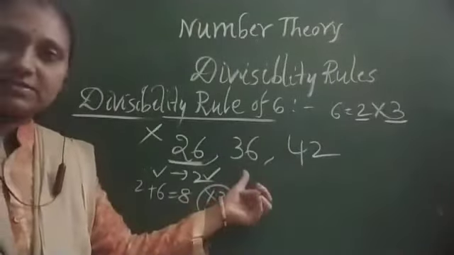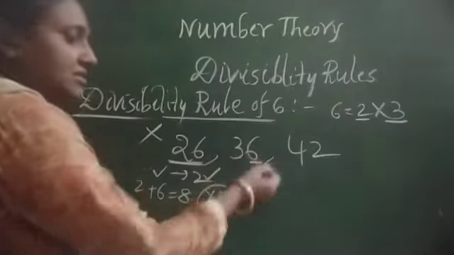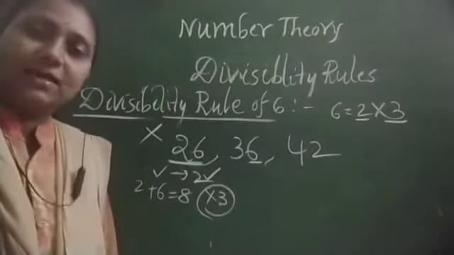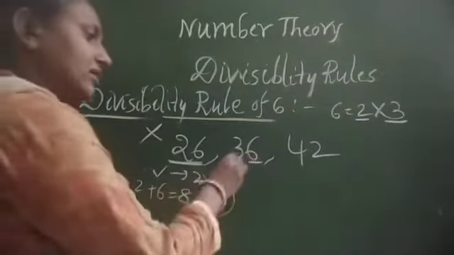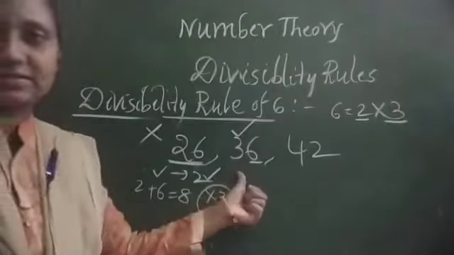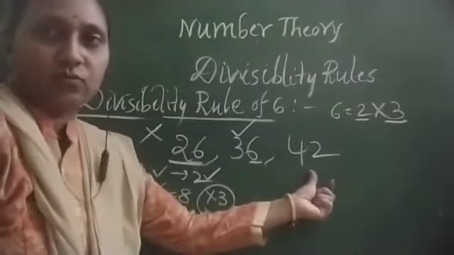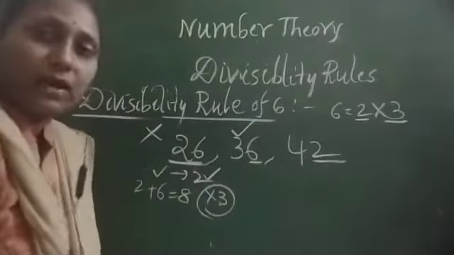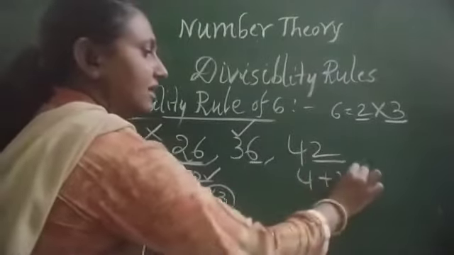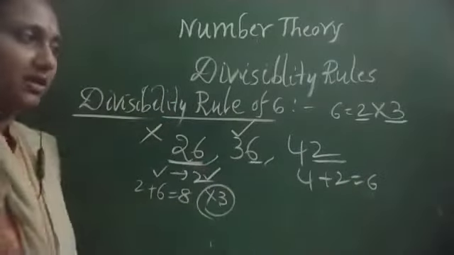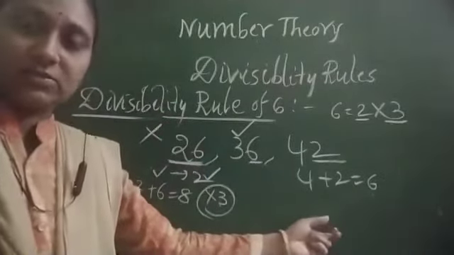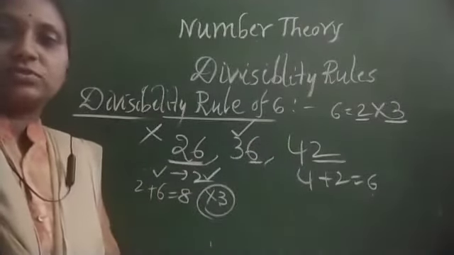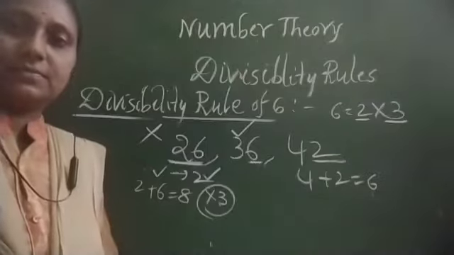If you take 36, 36 has the last digit 6. It is divisible by 2. And also 3 plus 6 is 9. It is also divisible by 3. So the number 36 is divisible by 6. In the same way you take 42 also. The last digit is 2, so it is divisible by 2, and 4 plus 2 is equal to 6. This is divisible by 3. It is divisible by both 2 and 3, so it is divisible by 6. So this is the method we are using for the divisibility rule of 6.